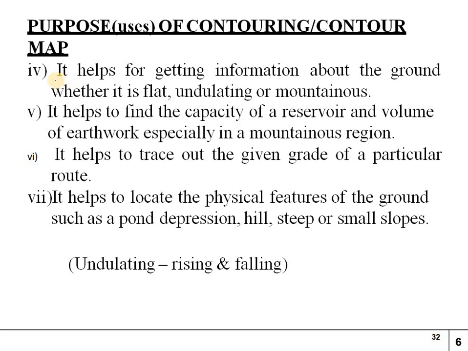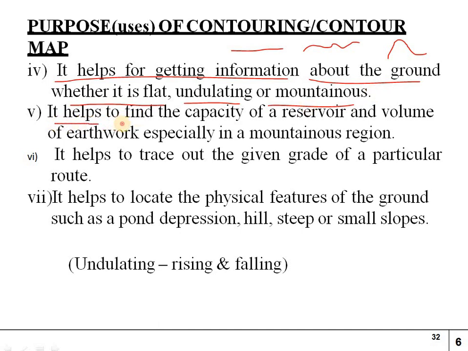And here it helps for getting information about the ground, whether it is flat, undulating or mountainous. So we can get the information regarding whether the ground is flat ground, undulating ground or any mountainous type. So we can identify by seeing the contour ground levels in the map. That is easy to identify, and it helps to find the capacity of a reservoir.